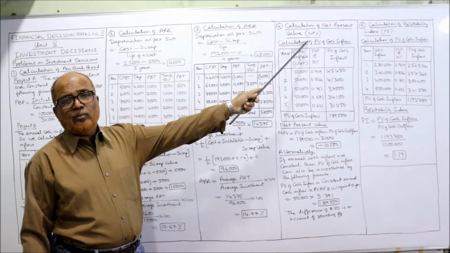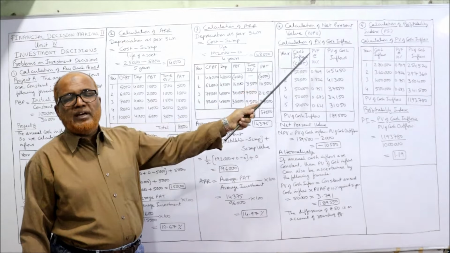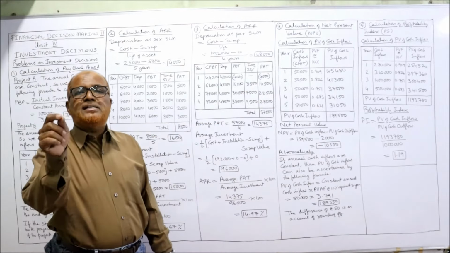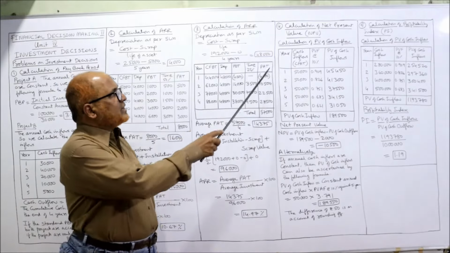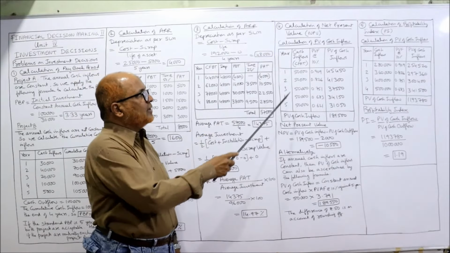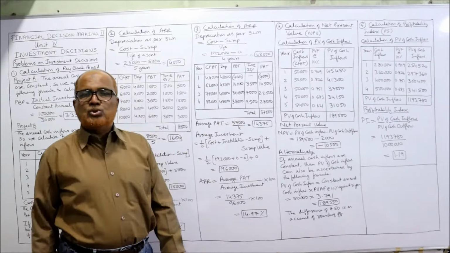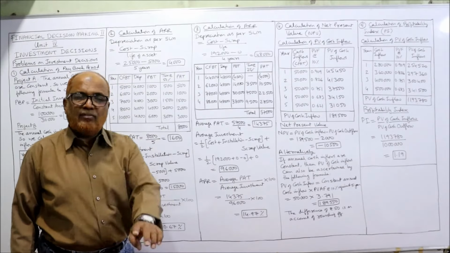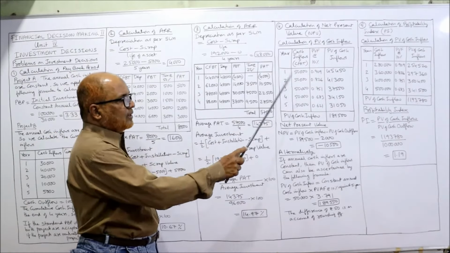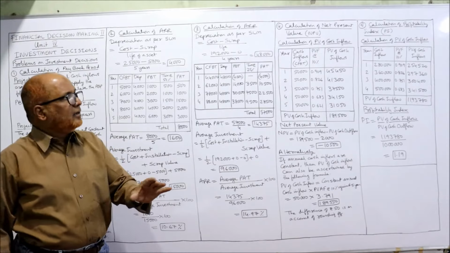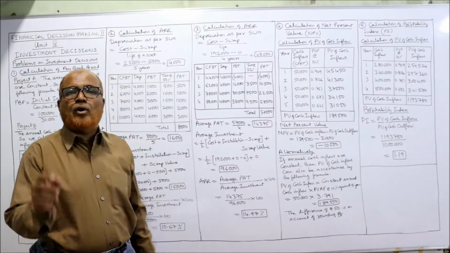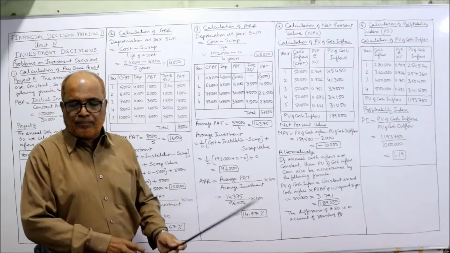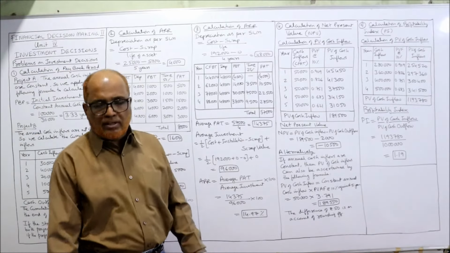Calculation of net present value. For calculating NPV, we need the PV of cash inflow, the present value of cash inflow. How to calculate? First, the year column: 1, 2, 3, 4, 5. Second, cash inflows, that is CFAT, given in the problem, 50,000 every year. Now we need the present value factor, PVF, which stands for present value factor. Now how to find it out? It is not given in the problem.